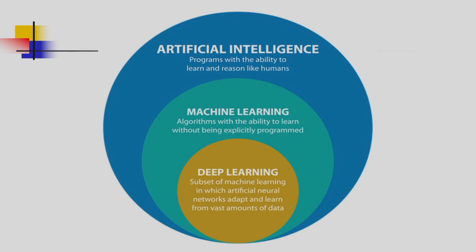The first one is artificial intelligence, the programs with the ability to learn and reason like humans. And you can see machine learning is a subset of artificial intelligence. Algorithms with the ability to learn without being explicitly programmed, that is machine learning. And deep learning is a subset of machine learning, and in this case we use artificial neural networks and also deep networks. So this is about machine learning and deep learning.